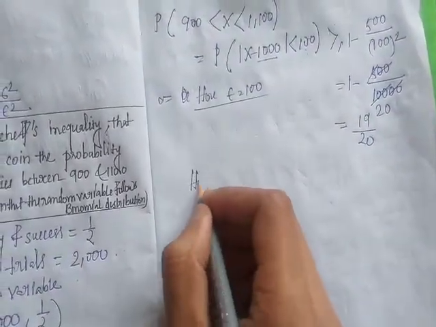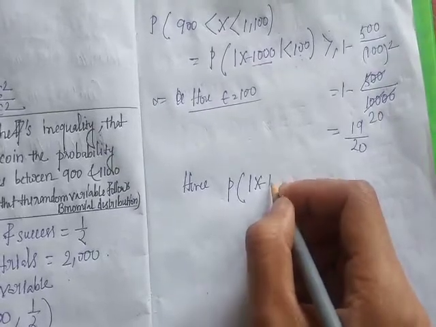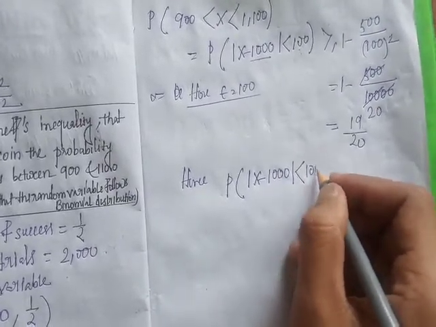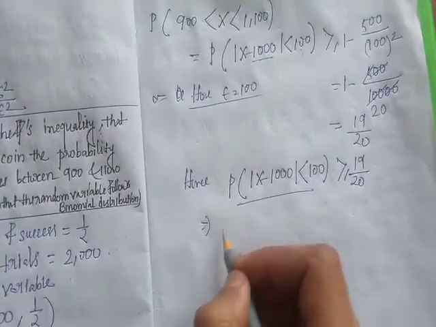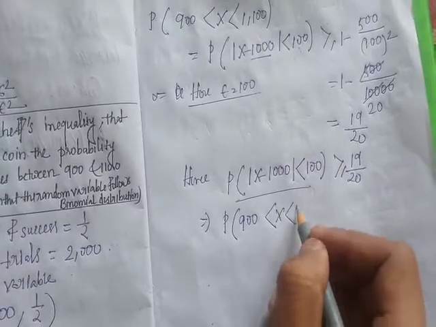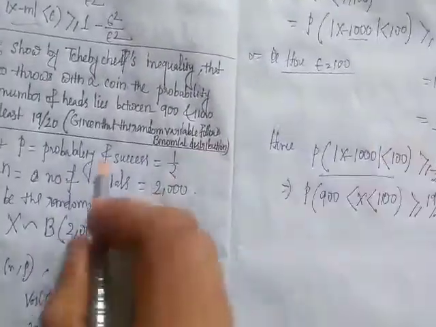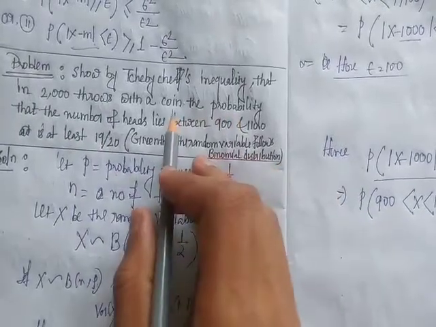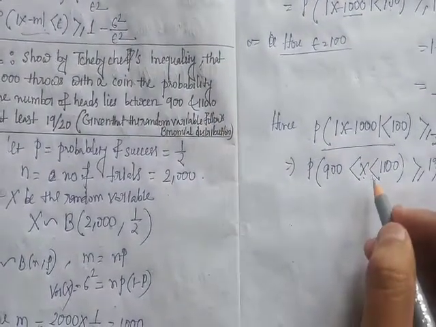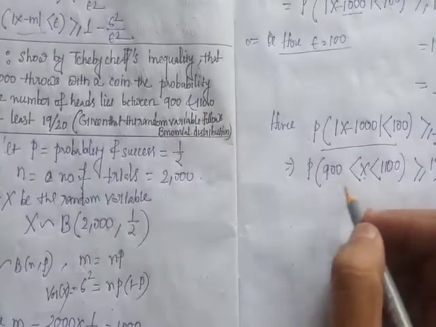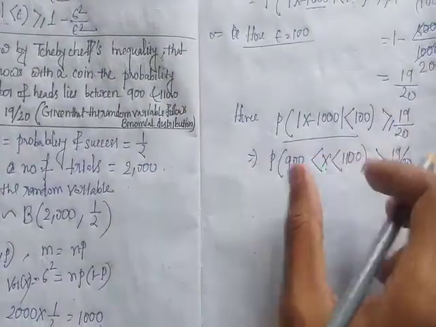Hence probability of modulus x minus m, here m is 1000, less than 100 is greater than or equal to 19 by 20, and this is also the probability of 900 less than x less than 1100 greater than or equal to 19 by 20.